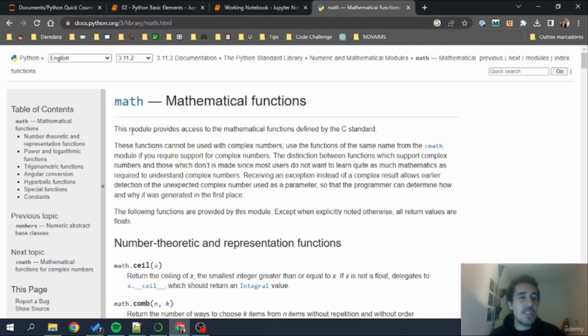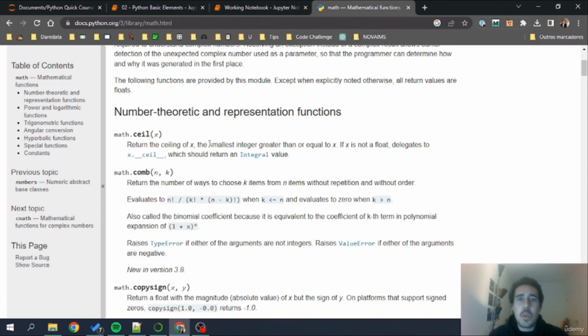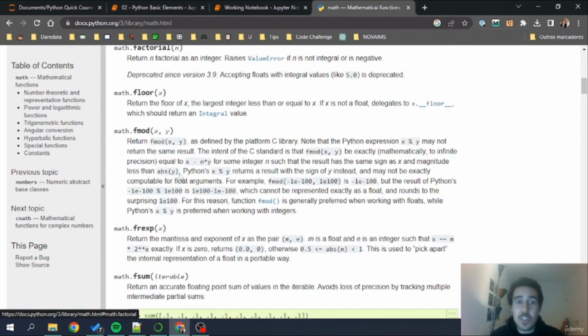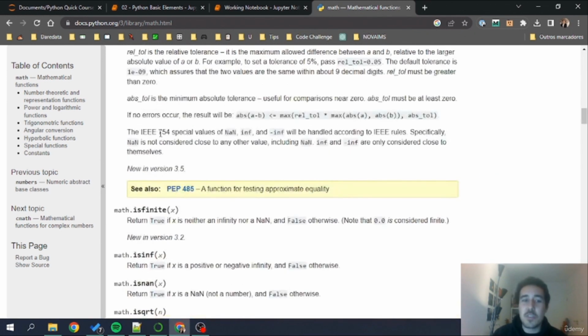Now, as you can see here, the math library has all these functions. We have the ceil function that will return the smallest integer greater than or equal to x. For example, if x is a float, we pass it to ceil and it will return the next integer right after that float. We also have floor, which is the reverse. We have a lot of things here that we can use. I'm going to test some of these functions for you to see as well.